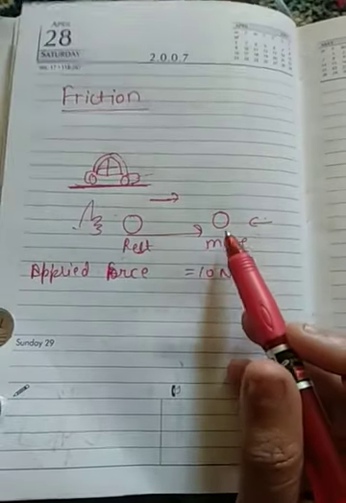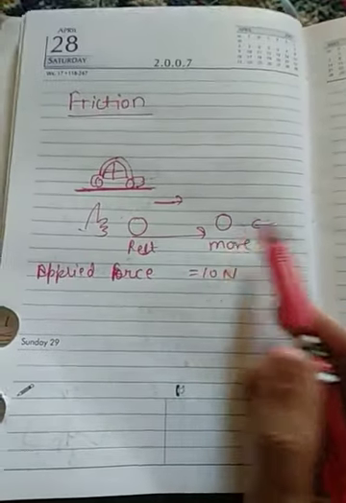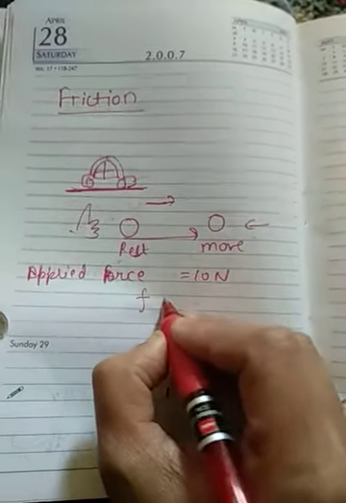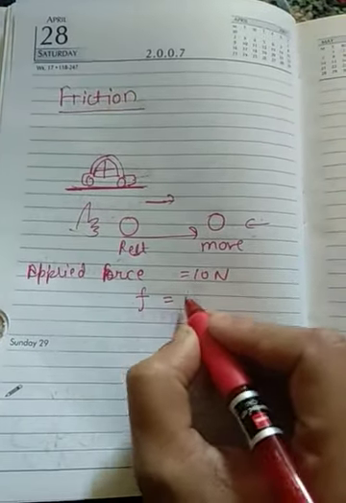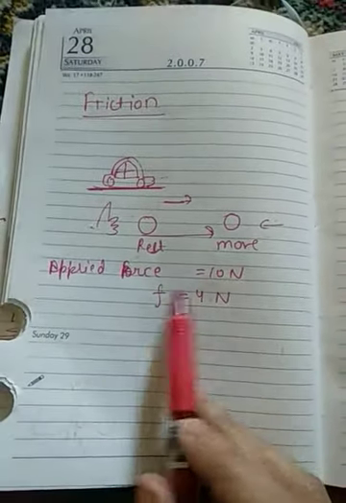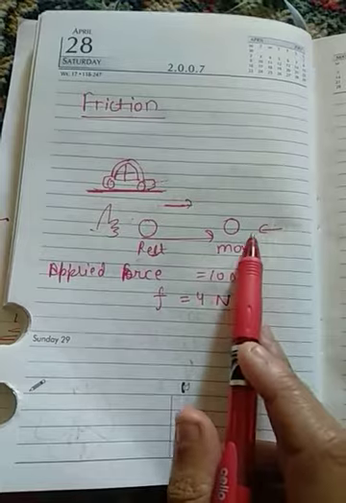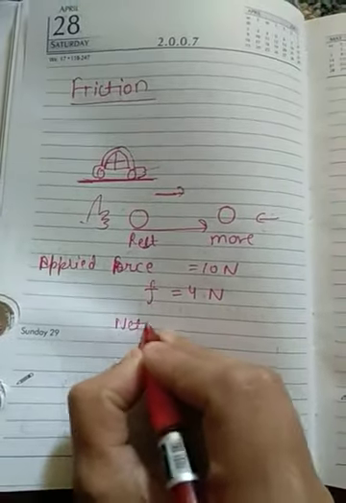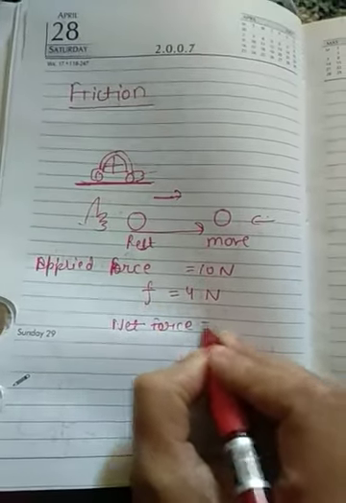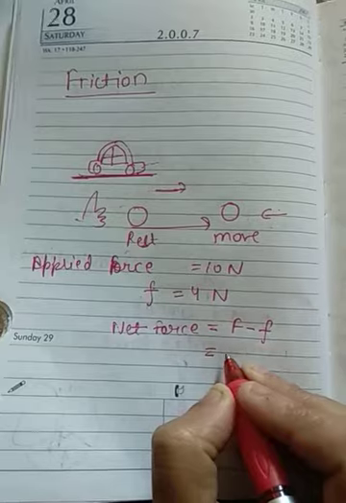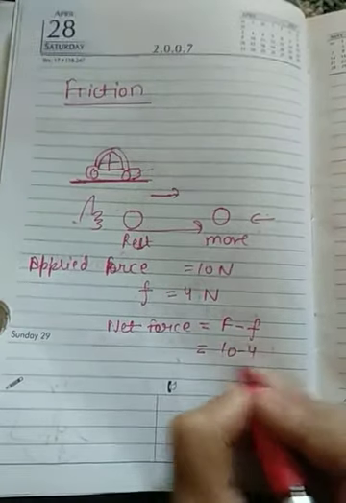That means it acted in this direction. That is the frictional force. Let us suppose it is 4 Newton. So 4 Newton frictional force is acting on the ball. What will be the net force? Net force would be equal to capital F minus small f. That means 10 minus 4, 6 Newton.